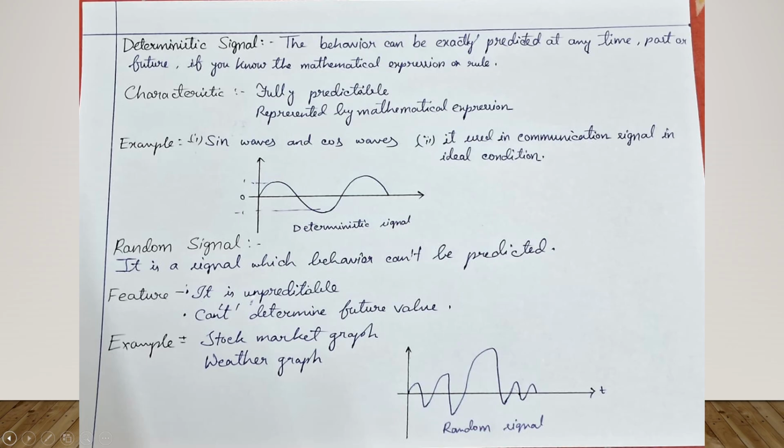In a communication signal graph, this is the ideal graph. Now the random signal. It is a signal whose behavior can't be predicted by any mathematical expression. Here in the graph we see there is no match from one part of the signal to the next.